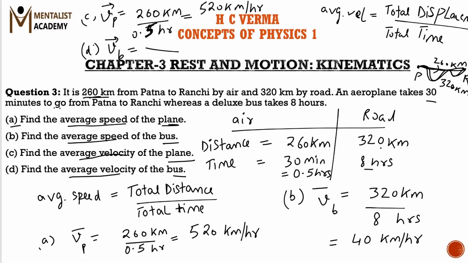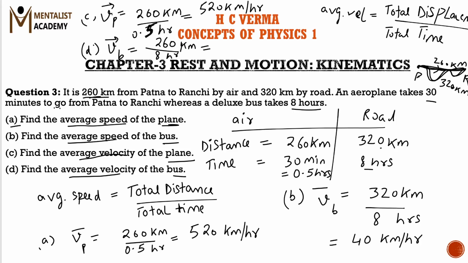So the displacement of the bus, distance is 320 kilometers, but the displacement is always a straight line joining the initial and final point. So the displacement of the bus from Patna to Ranchi would be 260 kilometers. So we will take in this case 260 kilometers as the displacement, and the time taken by the bus is 8 hours, as in the previous part.